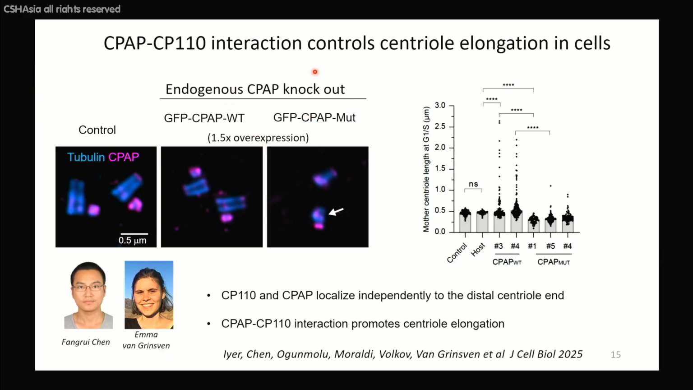So for that, we knocked out endogenous CPAP and substituted it with GFP-tagged wild-type CPAP or a mutant, which is just deficient in binding to CP110. The mutant could rescue the knockout phenotype, just like the wild type, but the centrioles were significantly shorter, showing that the interaction is important for centriole elongation.